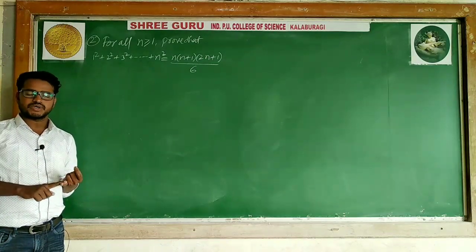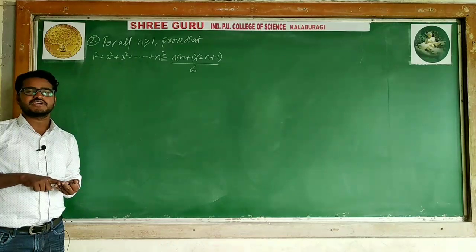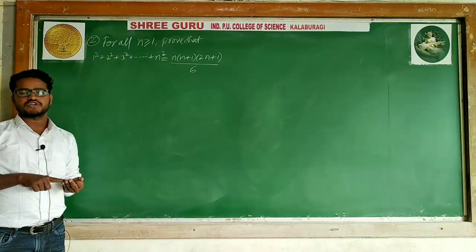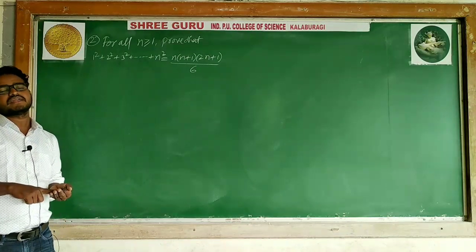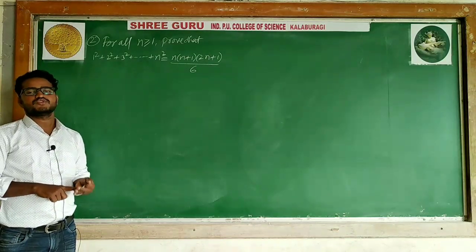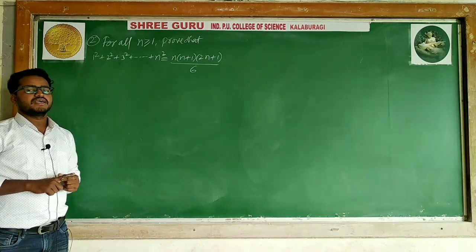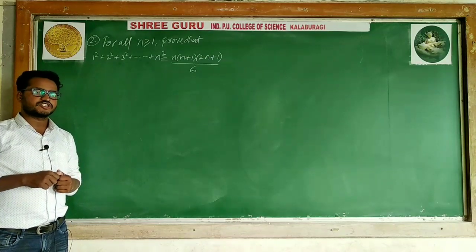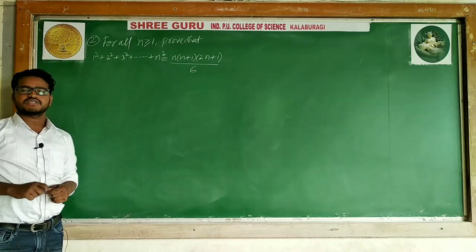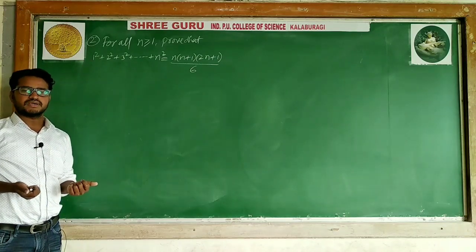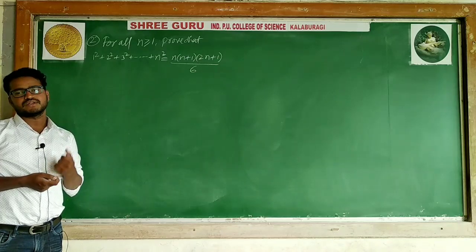Means using n is equal to 1, n is equal to k, n is equal to k plus 1. If the given statement is true for n is equal to 1 as well as k plus 1, then you can say that the statement is true for all natural numbers. One thing, if n is equal to 1, what will you get as the first term? 1 square. 1 square is what? 1 only. Means when I am taking n is equal to 1, 1 only.